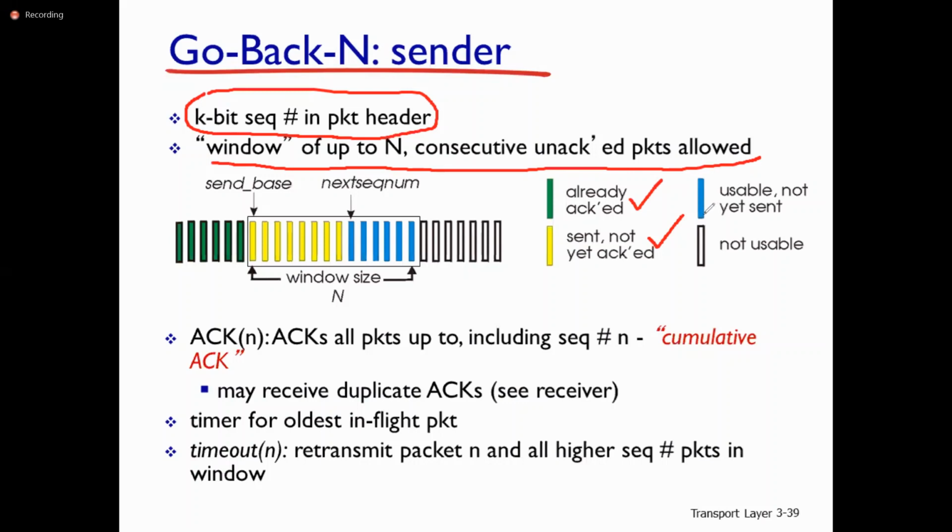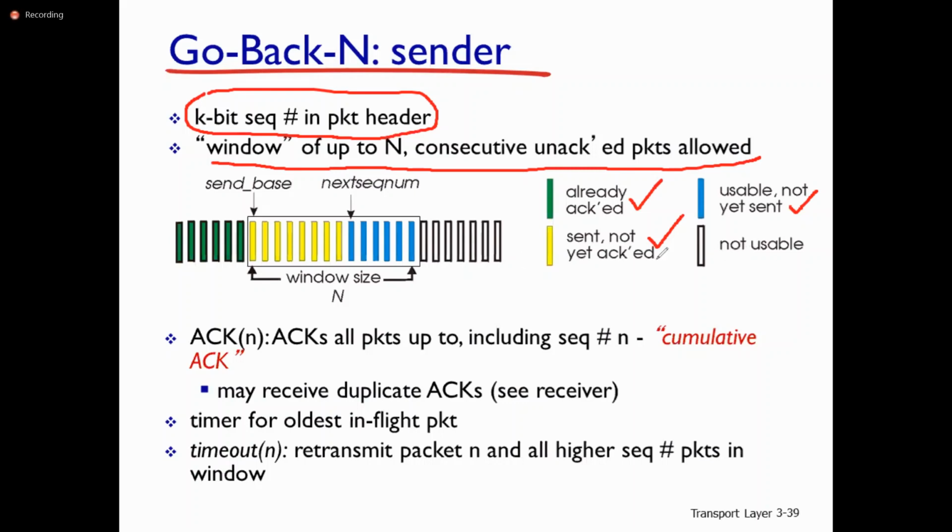The blue color packets are indicating they are usable, not yet sent. They are in buffer. So green already acknowledged, yellow sent but not yet acknowledged. Blue usable, not yet sent. They are in buffer. They are next. Those packets will be sent from sender to receiver.